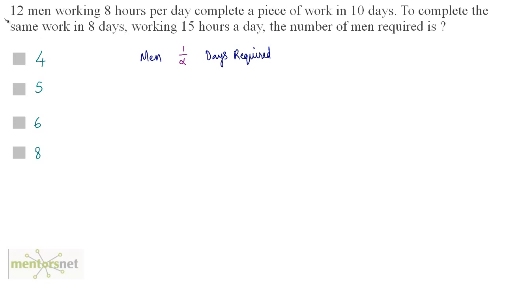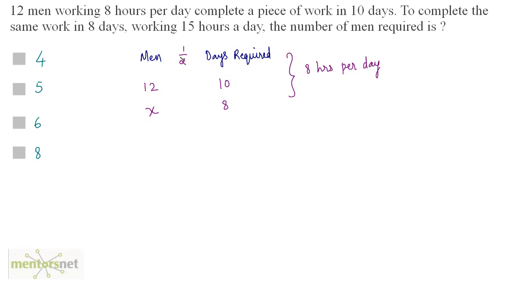So we have 12 men working 8 hours per day to complete a piece of work in 10 days. So 12 men complete the work in 10 days, right? So this is basically working 8 hours per day. Now, how many men will it take to complete the same work in 8 days, albeit working 8 hours per day? We will then later calculate the total number of men when they work for 15 hours a day. For now, let us calculate for 8 hours a day.